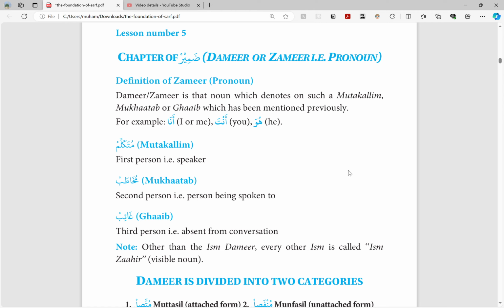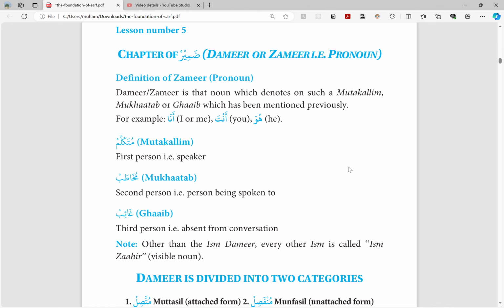So what is mutakallim, mukhatab, and ghaib? Mutakallim is first person, the speaker. So right now I'm speaking, so I'm the mutakallim. Mukhatab is second person, the person being spoken to. So you, the viewer. Ghaib is third person, the person absent from the conversation. So if two people are having a conversation about somebody who's not there, like Zaid, Zaid would be a ghaib. He is not part of that conversation.